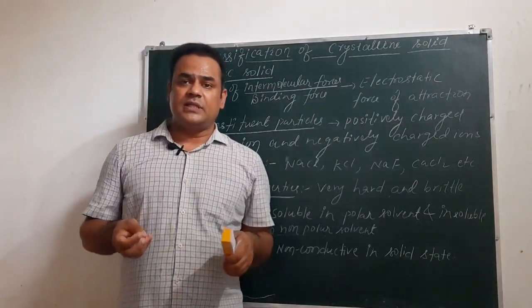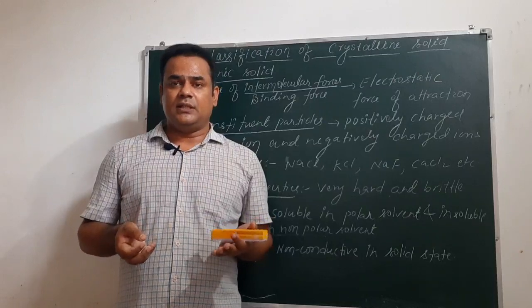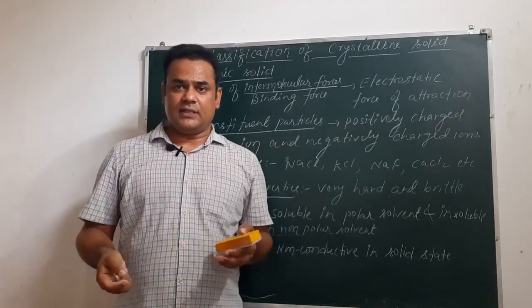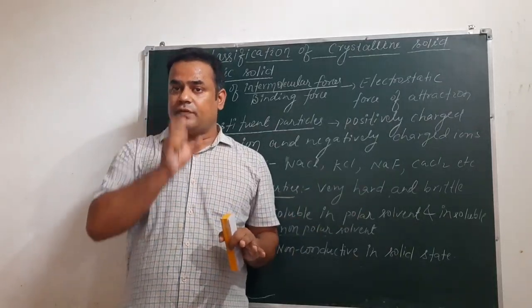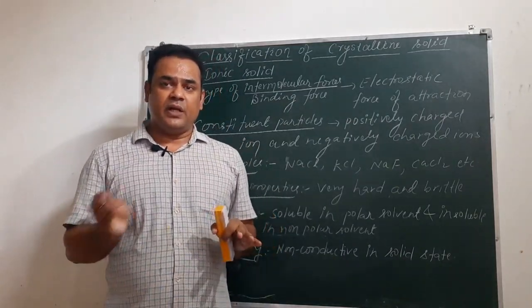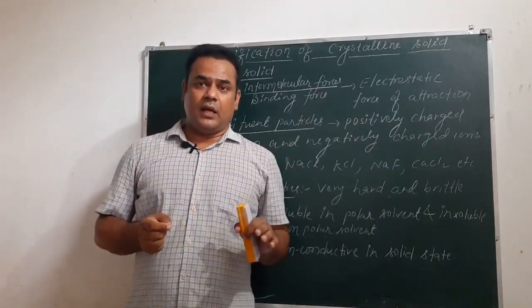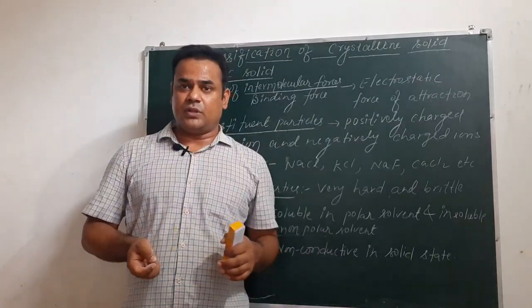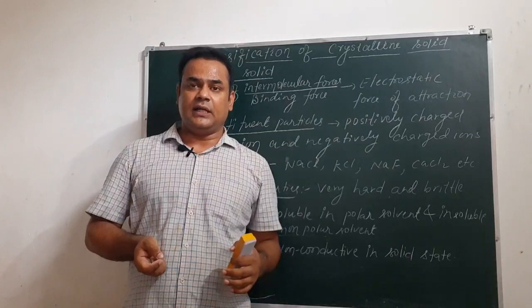But suppose we have NaCl. If we keep NaCl on a paper and we connect a wire on one end of NaCl and touch the other end, we will not get an electric shock, because ions are not free to move in the solid state of NaCl. But if we sprinkle some water over the NaCl, then if we touch the other end while one end is connected to the electric wire, we can get an electric shock. Definitely we will get the electric shock.